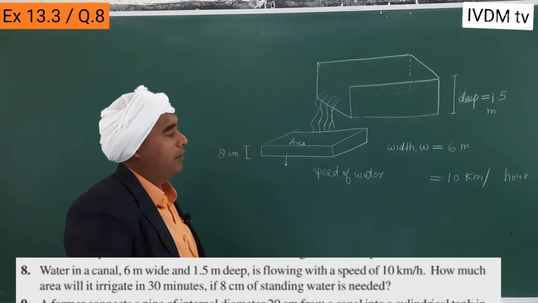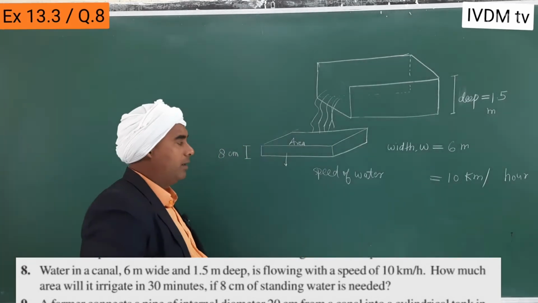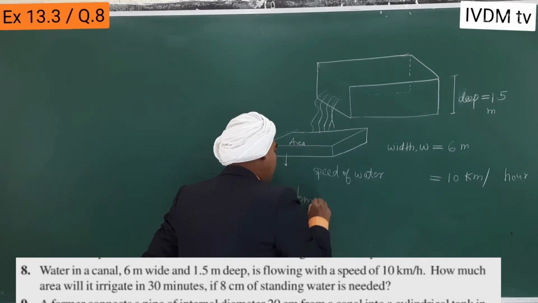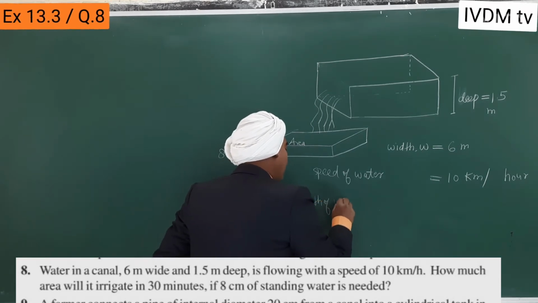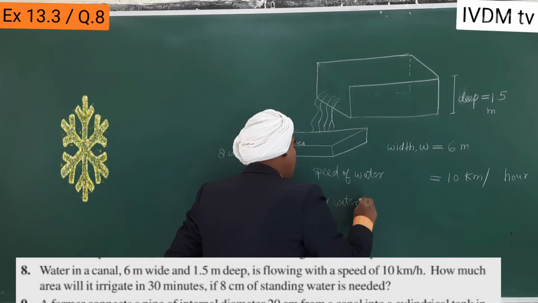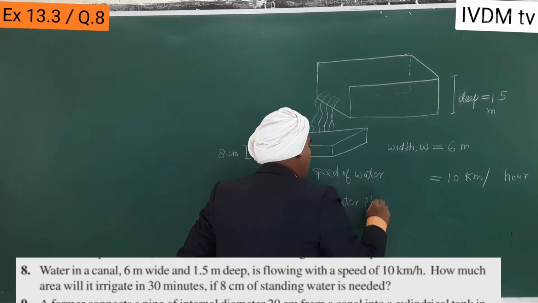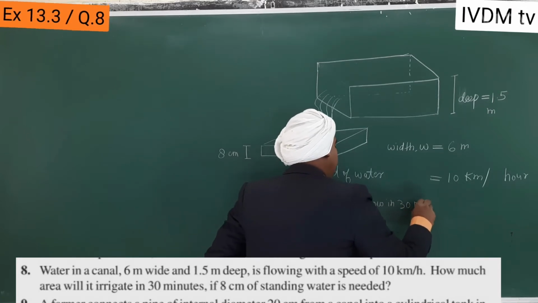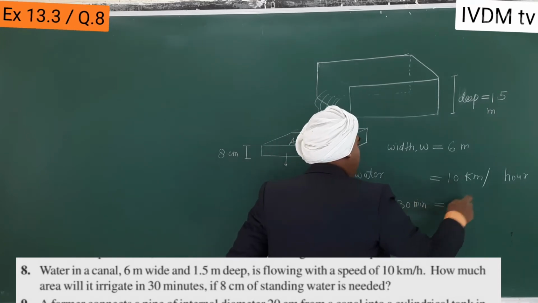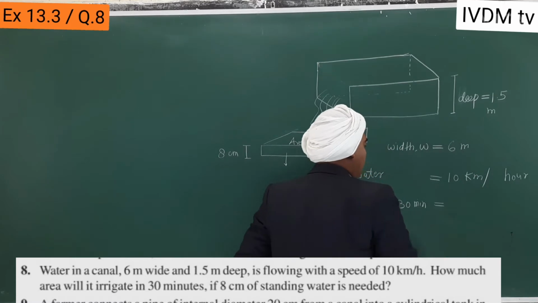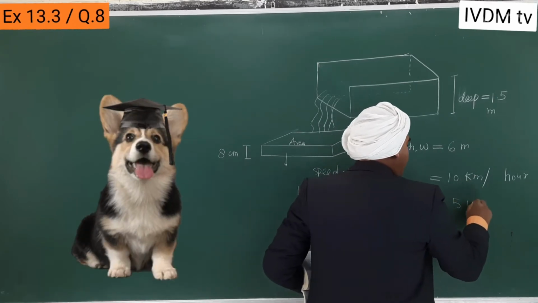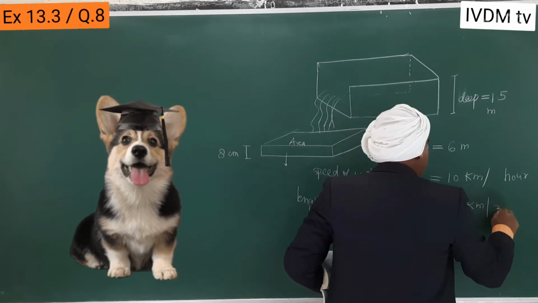So the speed of water is 10 km per hour. So the length of water flow in 30 minutes will be, this is per hour, so half of this one, so 5 kilometer per 30 minutes.